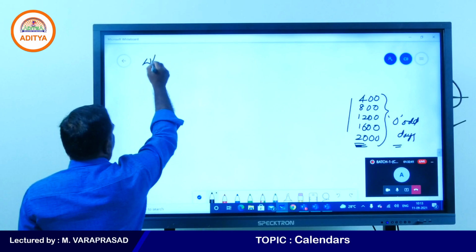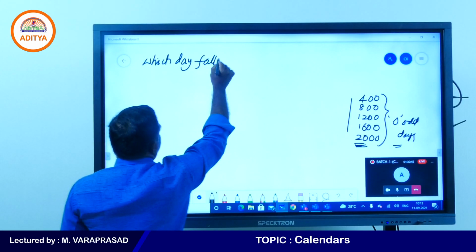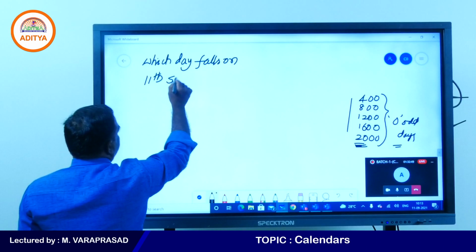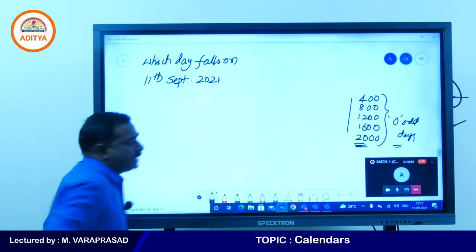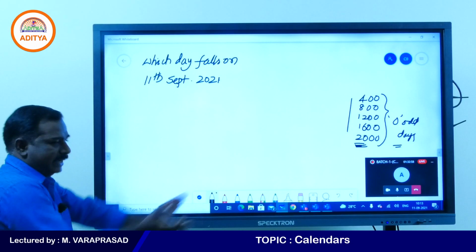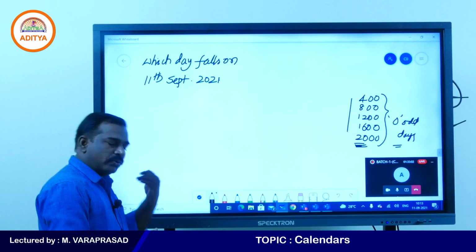Which day falls on 11th September 2021? This date we are finding out here. Just see how to find today's date. We can find today's date, tomorrow's date, any date, and we can go fast also, right?